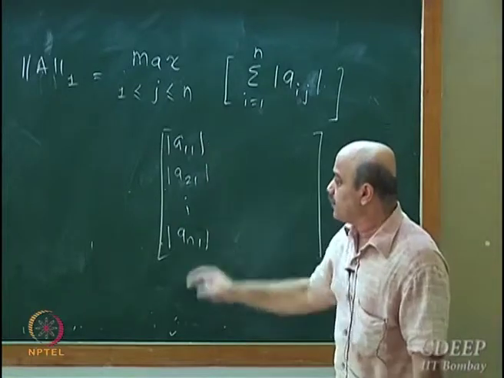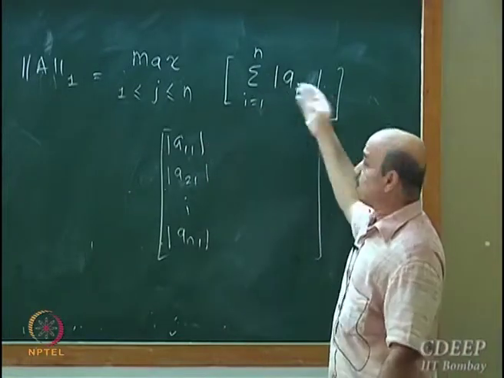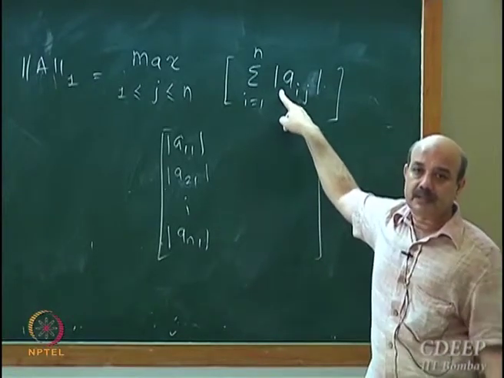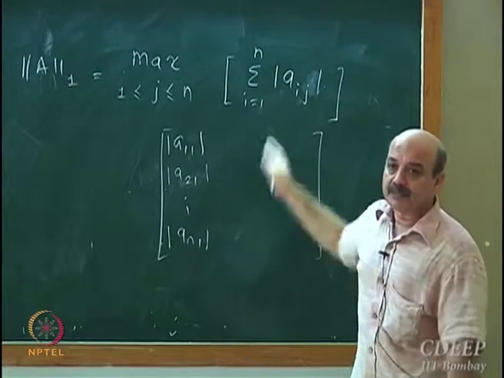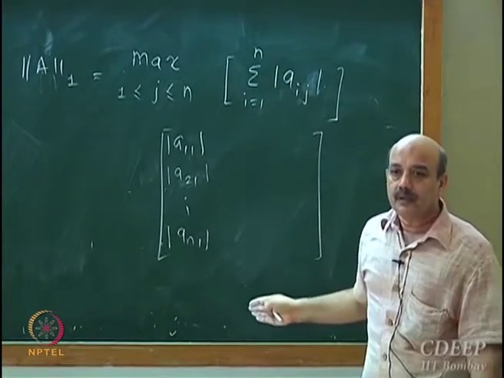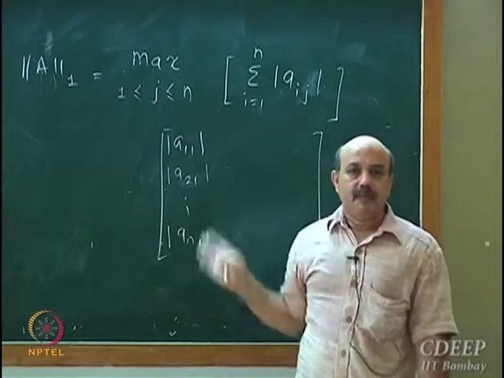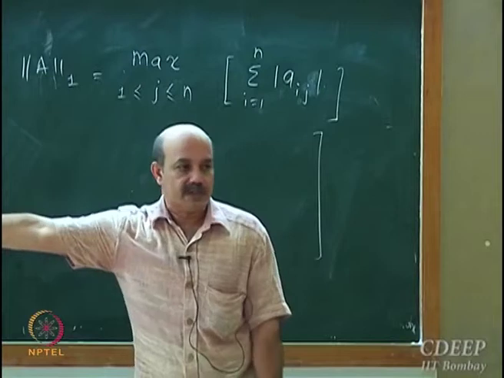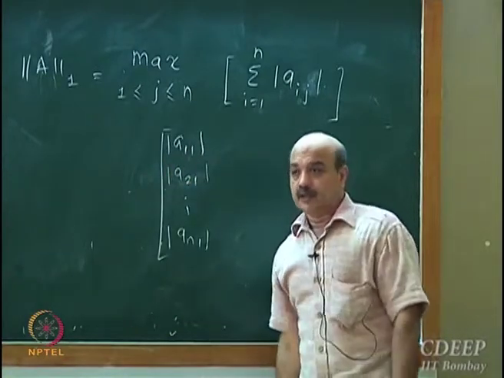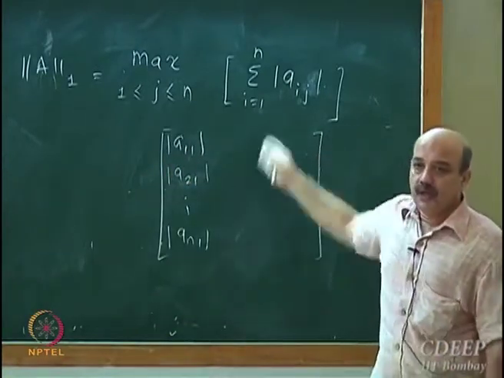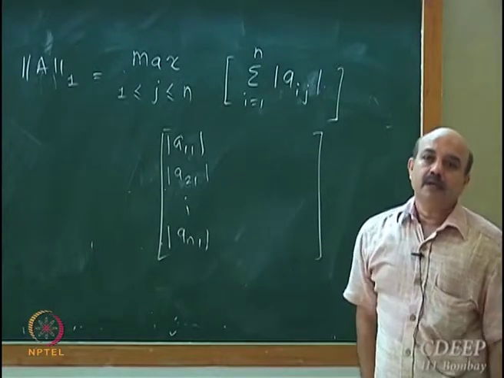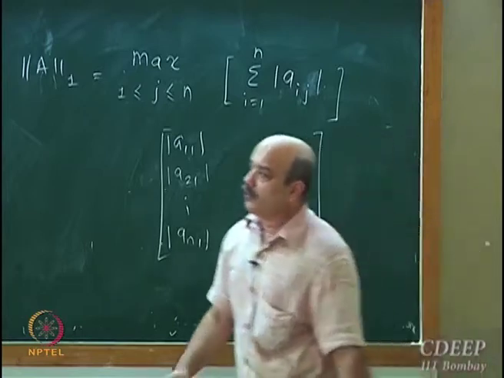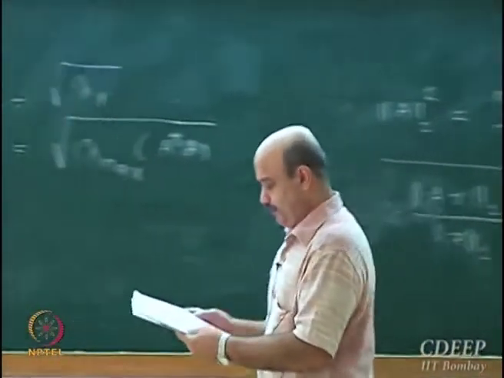First of all, I take a matrix consisting of only absolute values, only positive numbers. Then I find the column sums. The max over the column sums is nothing but this ratio, the max over this ratio. That you can show; it's not very difficult to show. So the max over the absolute column sums is the 1 norm, and what you can show next is the infinity norm.